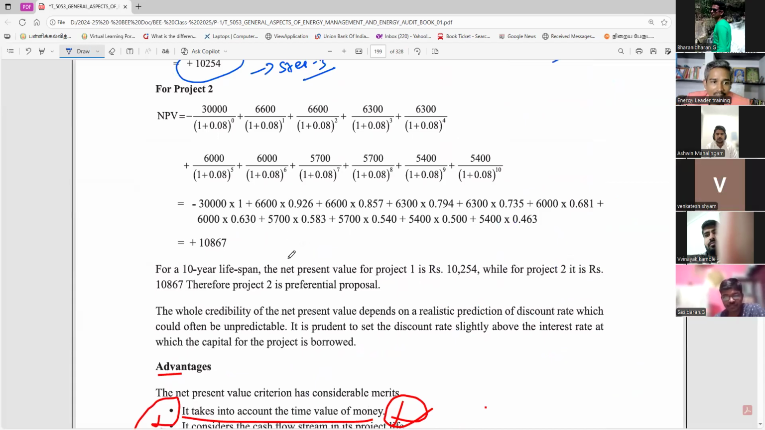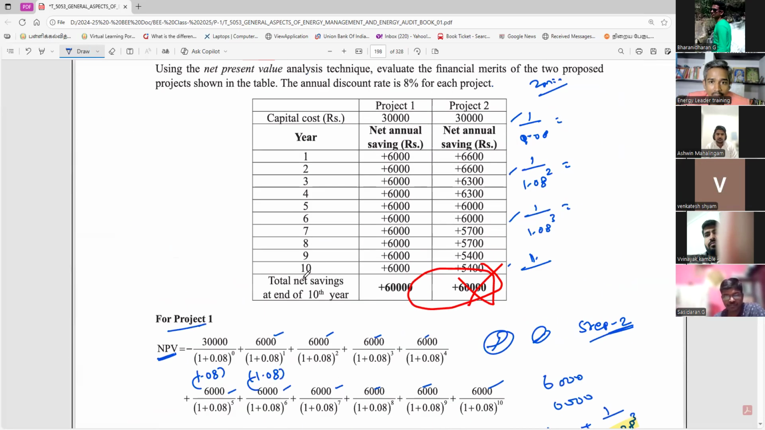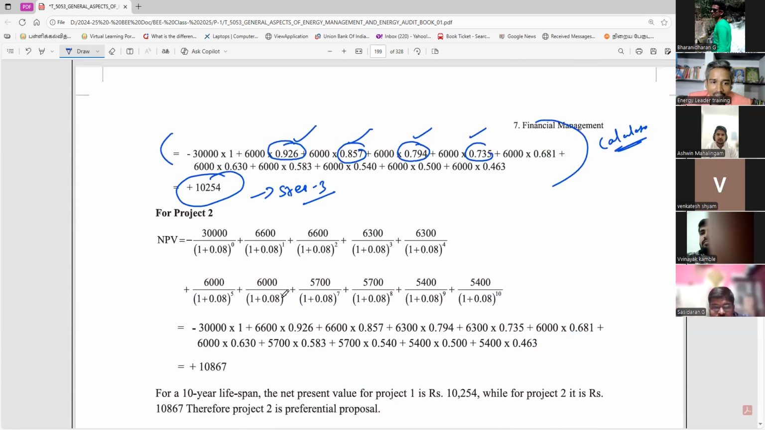Next project, project 2. Here you can see the numbers are different. Here 6,000 was common. Here you can see 6,600, 6,600, 6,300. Then what do you have to write? You have to write it separately, the same way as this. Project 2: 3,000, 6,600, and again 6,300. Every time you have to write it like this. You cannot take it common, since the numbers are big.